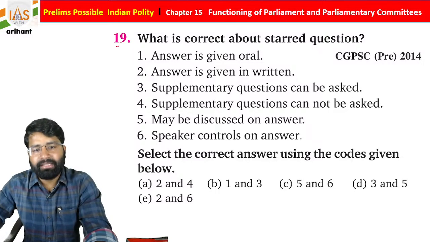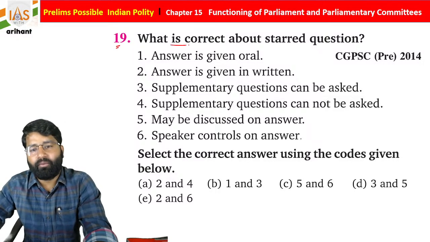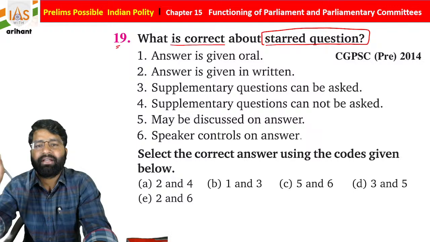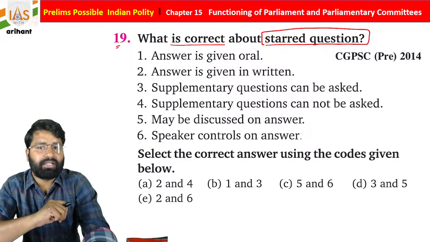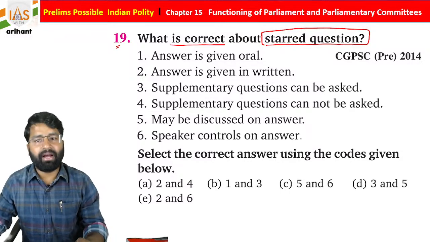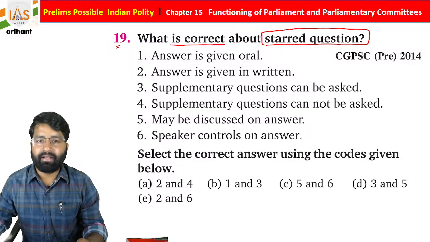Now, in the 19th question, what is correct about starred questions? We just discussed short notice questions, starred questions and unstarred questions. So, for a starred question, it requires a written or oral answer.